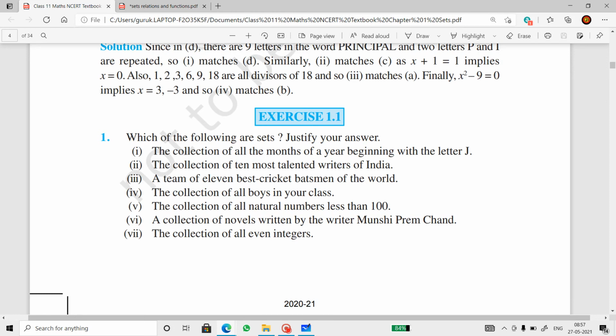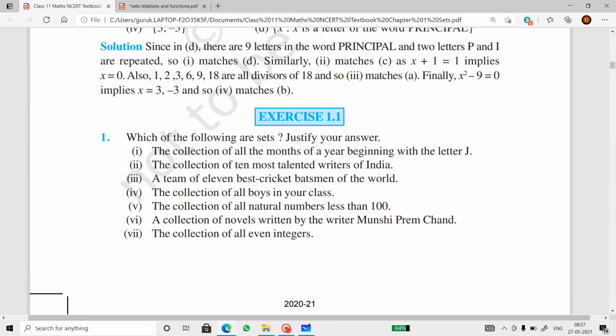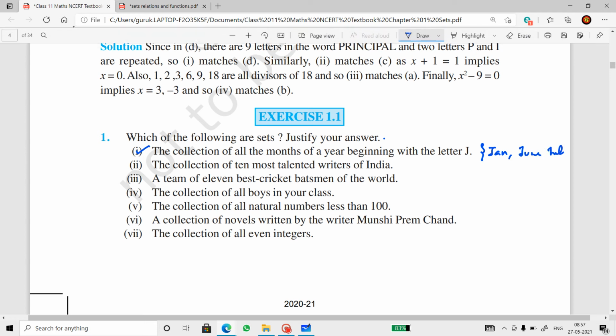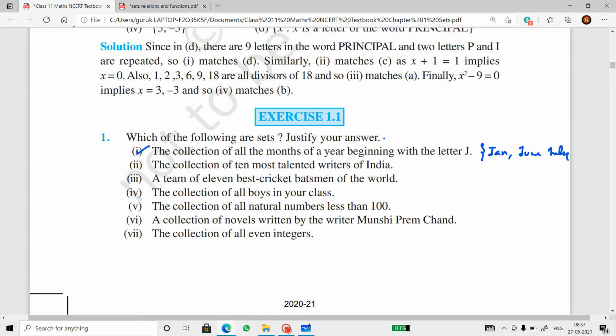This is the first exercise from the NCERT textbook, and let's try to solve a few sums in this so you understand them better. Which of the following are sets and justify your answer? The collection of all months of the year beginning with J. Can you say this? Yes, it's a set, because we can definitely say what the months are that start with the letter J. Jan, June, July, isn't it? So anything that can be called a collection.